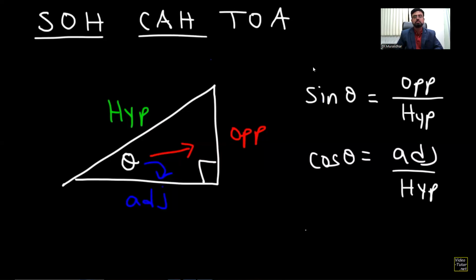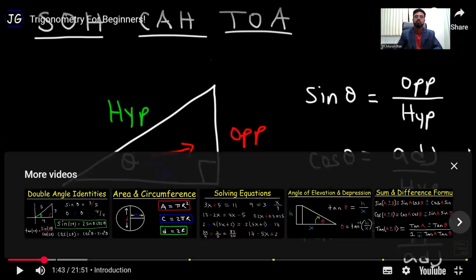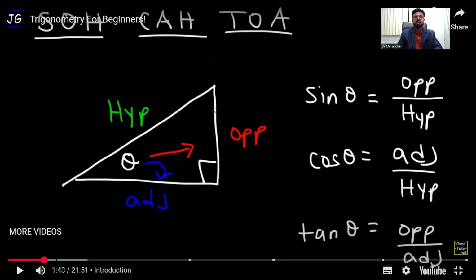And tangent theta, tan is equal to opposite over adjacent. TOA is equal to the opposite side divided by the adjacent side. So that's the tangent ratio. Right, so these are the 3 functions. In total there are 6 trigonometric functions.